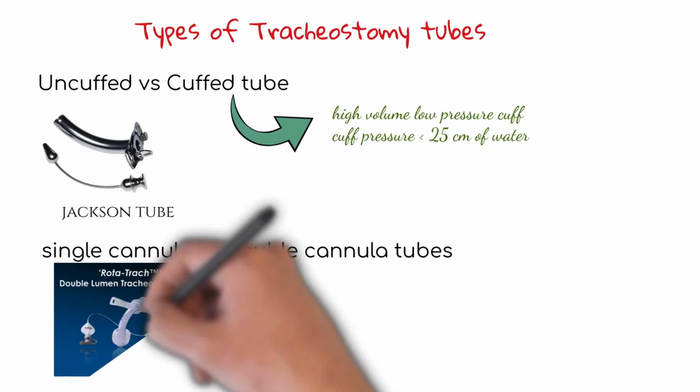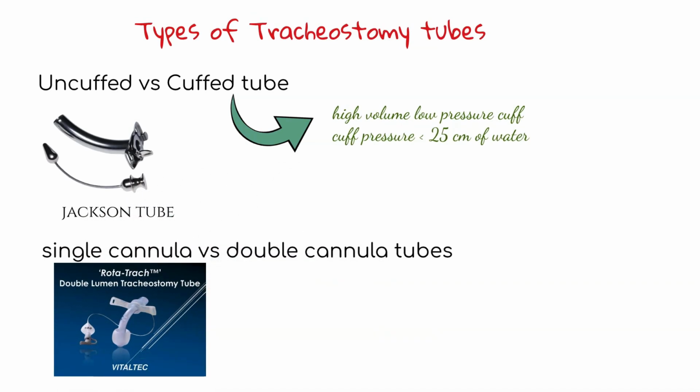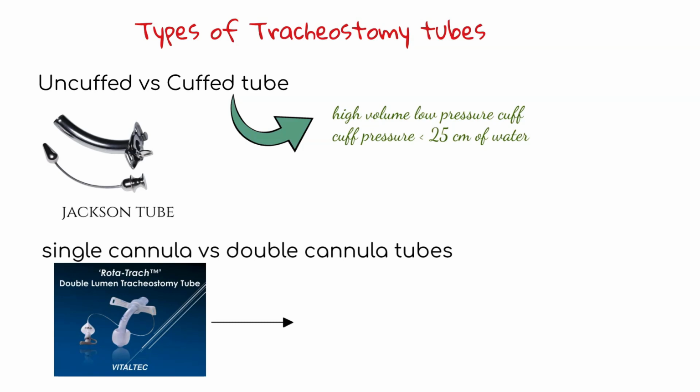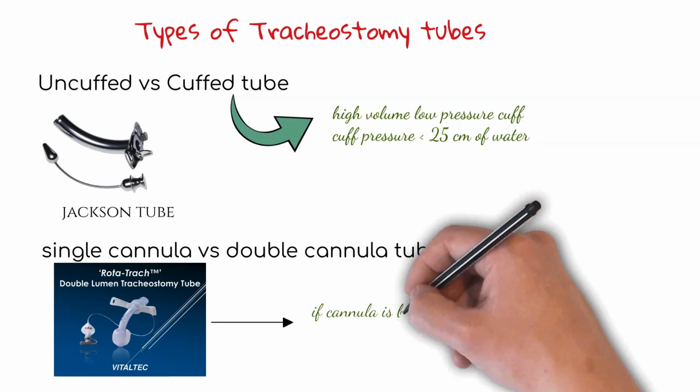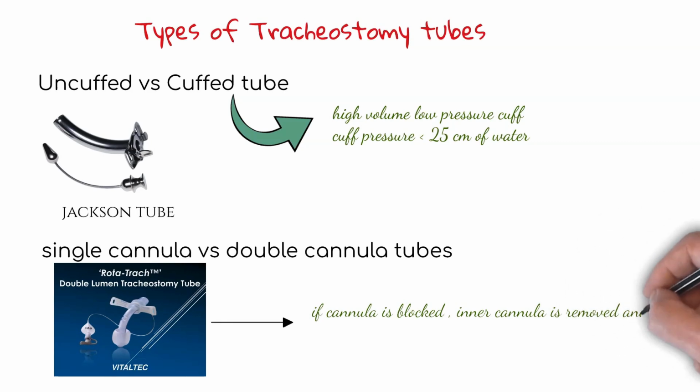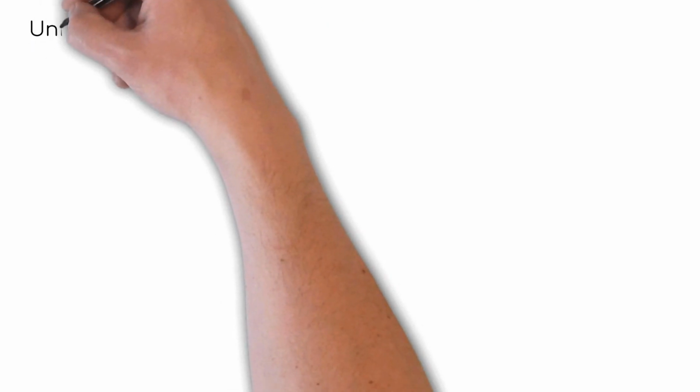This is a double cannula tracheostomy tube, in which we have two cannulae: one is the inner cannula and the other is the outer cannula. If the inner cannula is blocked, we can easily remove it and clean it, so it can be used in cases of emergency.